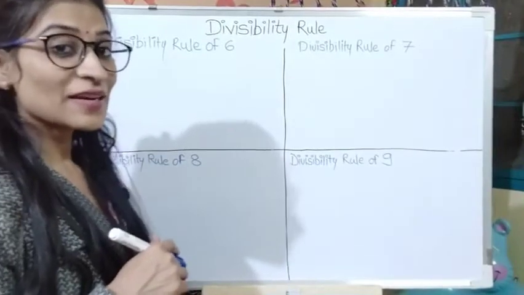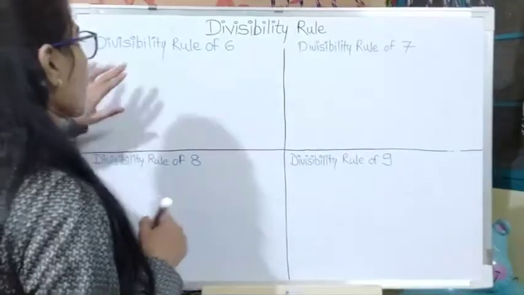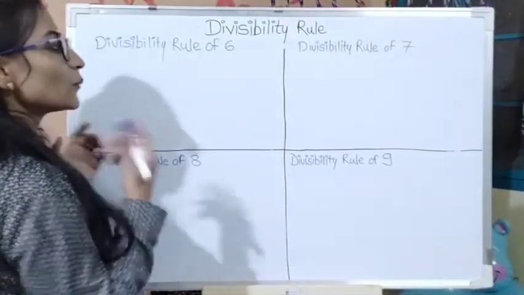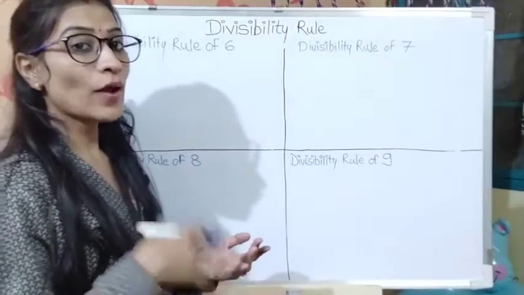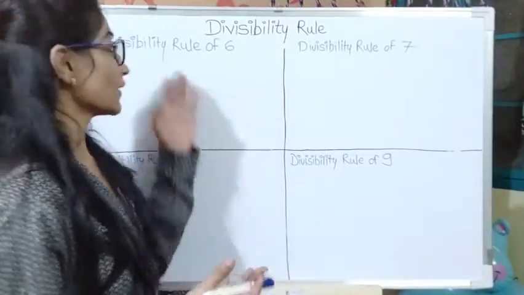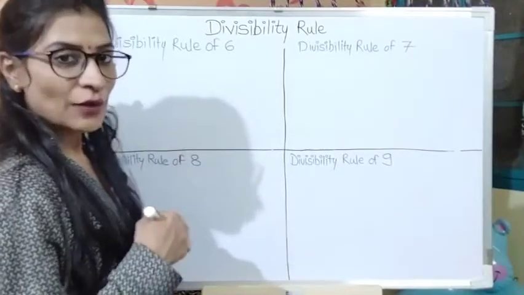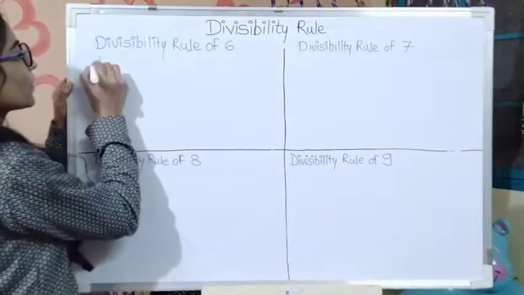Next is the divisibility rule of 6. According to this rule, if a particular number is divisible by 2 and 3, then the number is divisible by 6 also. How is it? Let's take a look. So the first example is here.